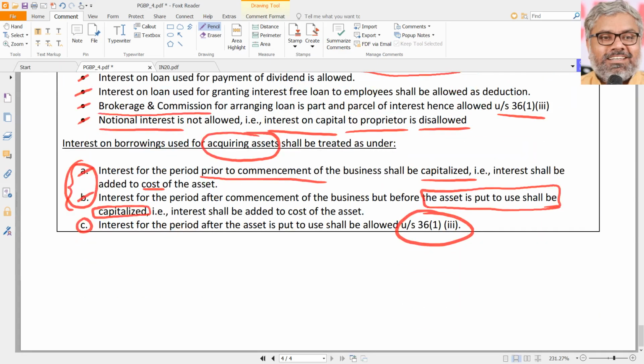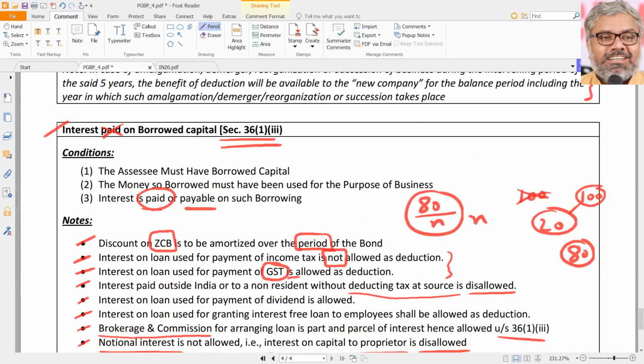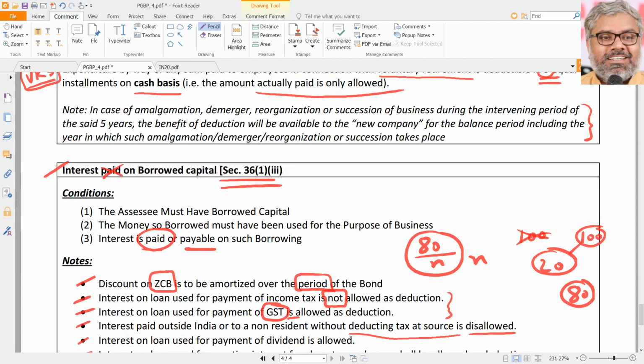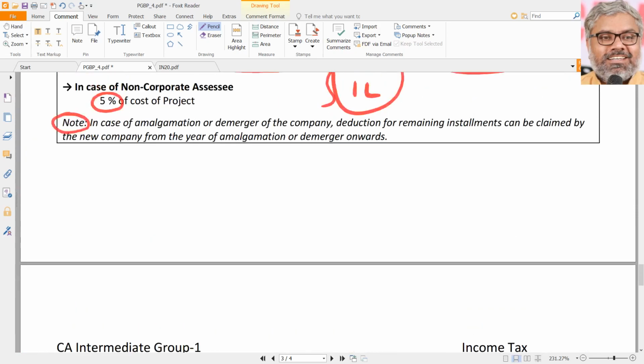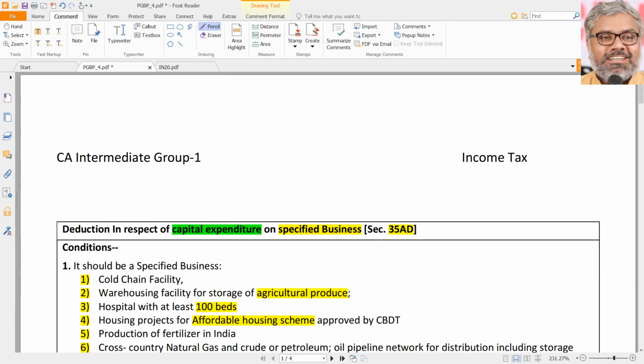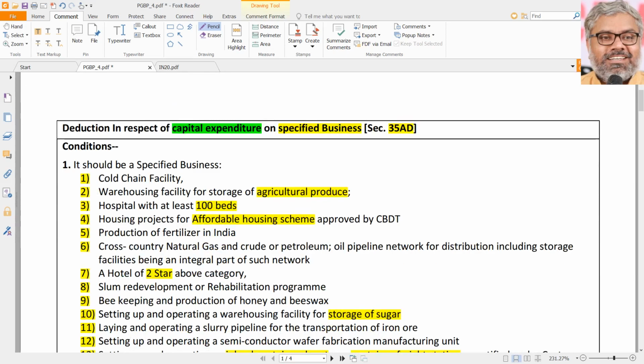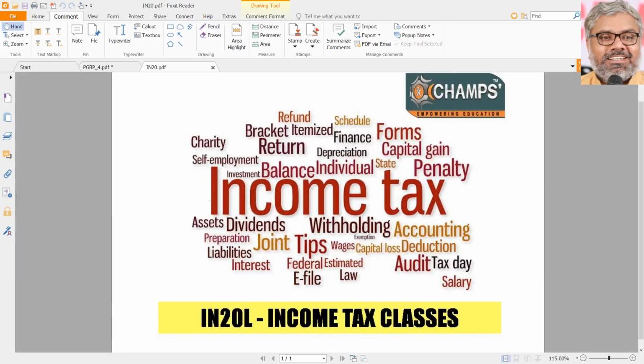That's all. These are various aspects related to 35 series, and in 36 we only started with one deduction. We'll discuss some more deductions under section 36 also, and 37 general deductions also in the next session. And as far as the provisions so far discussed are concerned, you need to be, as usual, very thorough with them. Read them carefully. Each and every word sometimes can be very, very important. And application of these provisions also will be tested for solving the problems, which we will do in the coming sessions. Till then, take care. Bye bye. Thank you very much.